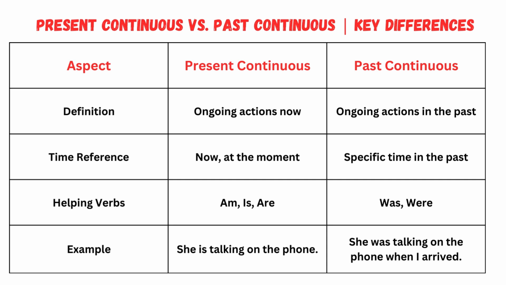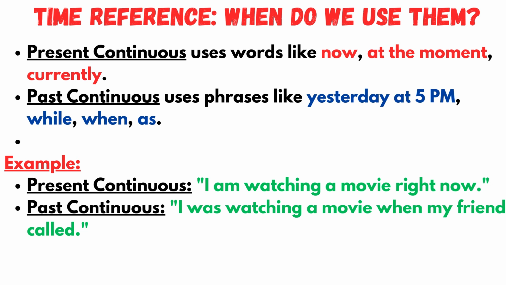In past continuous, we say she was talking on the phone when I arrived. This means she was talking before I arrived, but then it probably stopped. Time reference. When we use them, time markers help us understand these tenses better.